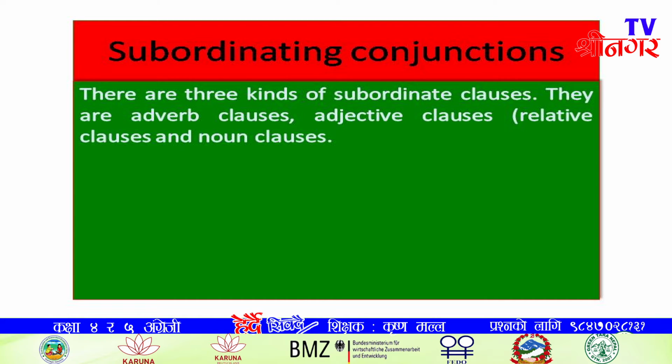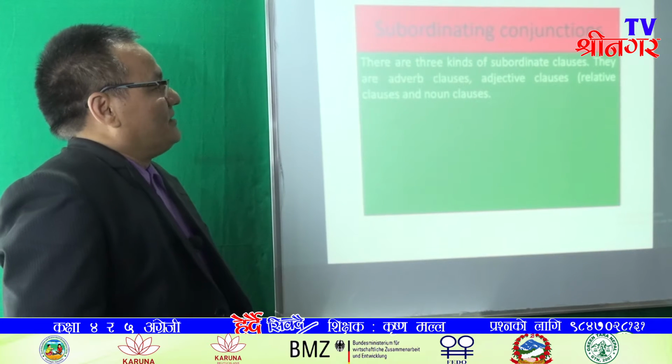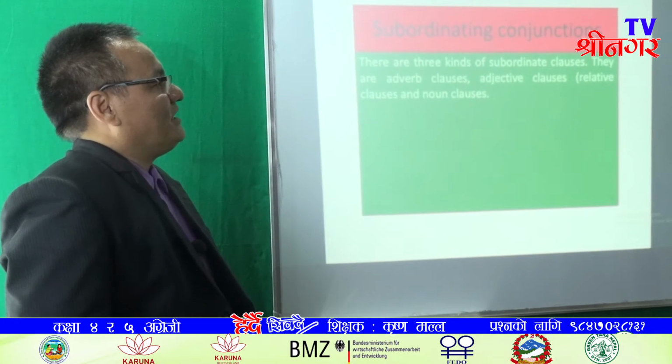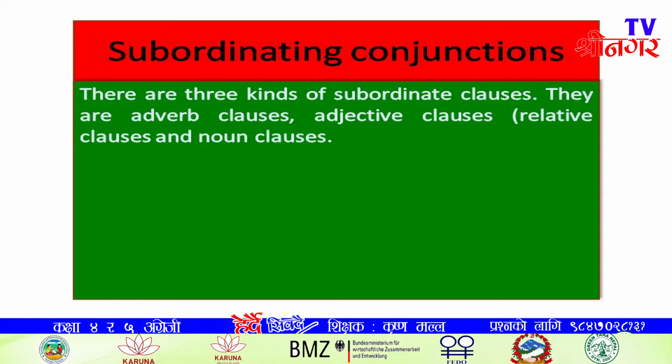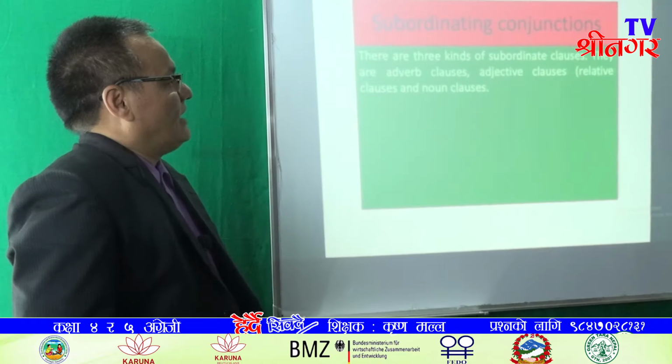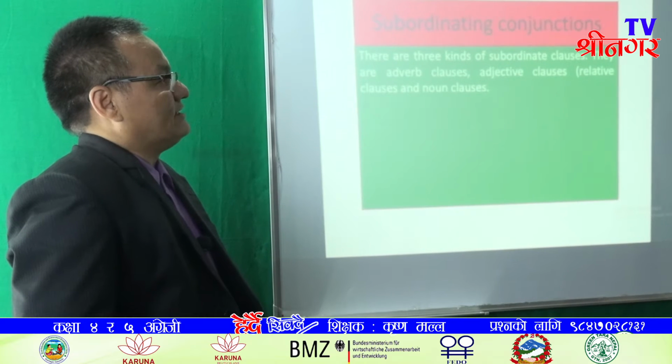Okay, here let's talk about subordinating conjunctions and subordinating clauses. There are three kinds of subordinate clauses. They are adverb clauses, adjective clauses, and noun clauses.